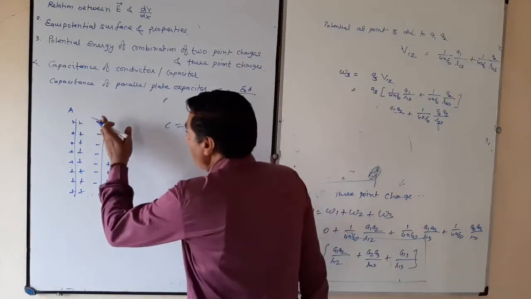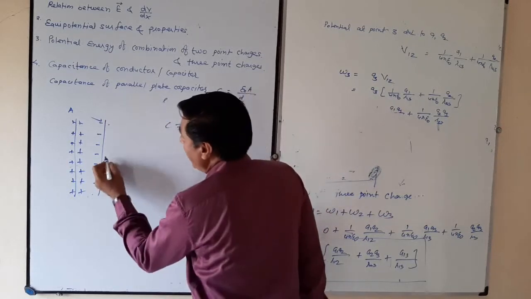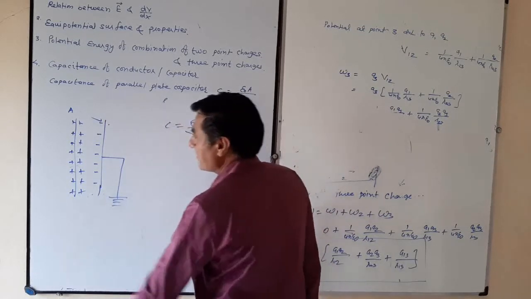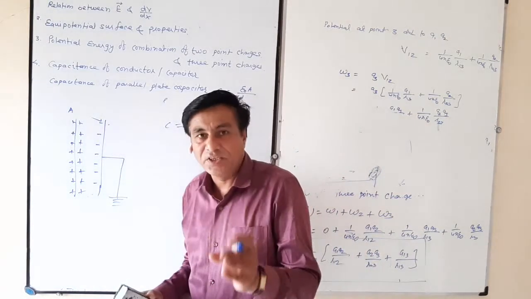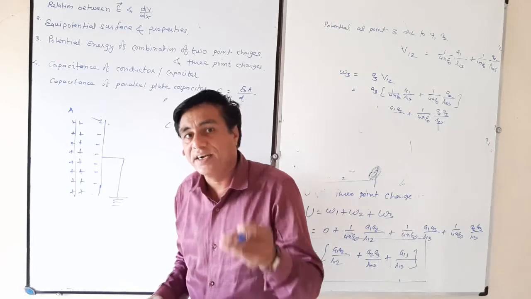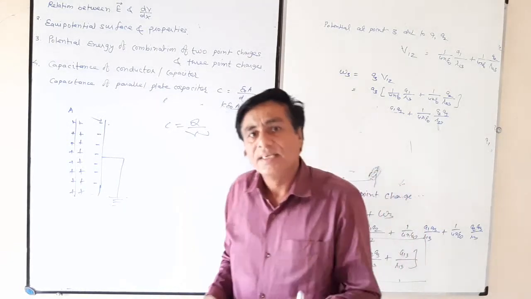Now, if you shift the positive charges to the ground by earthing it, all positive charges go to earth. In fact, positive charge is related to the atom and the nucleus, and positive charge always remains in the nucleus.